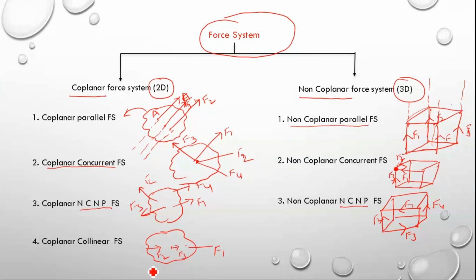If these three forces are acting on the body and their line of action is a single line, if the line of action is the same, then we can say that this force system is called a coplanar collinear force system. If more than one force is acting on a single plane, then it is a coplanar force system. If the line of action of all the forces is the same, then we can say that it is a collinear force system. So, coplanar collinear force system.